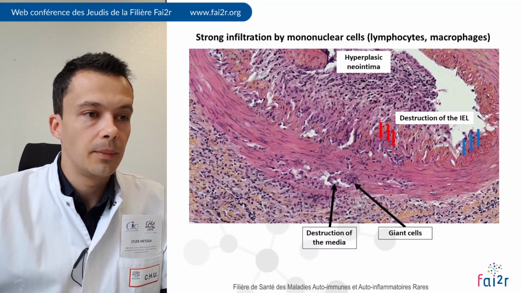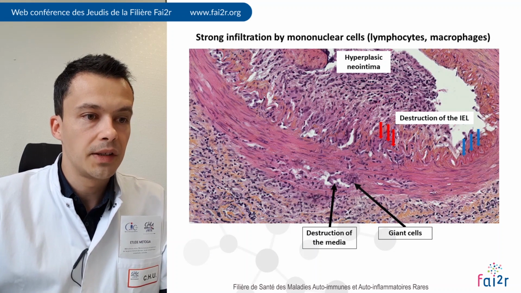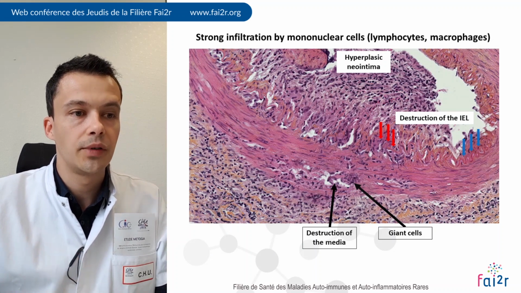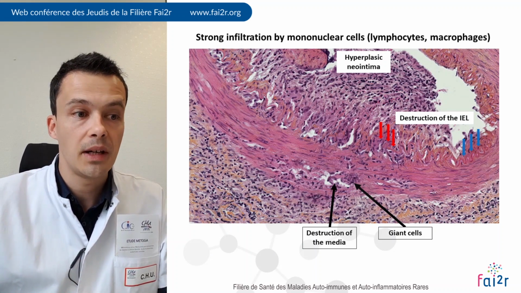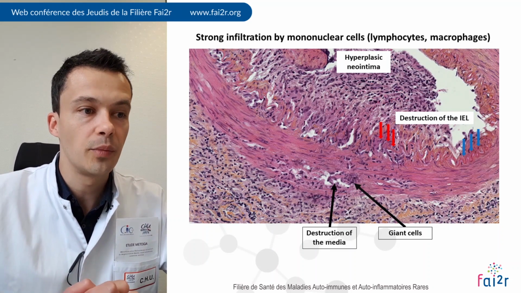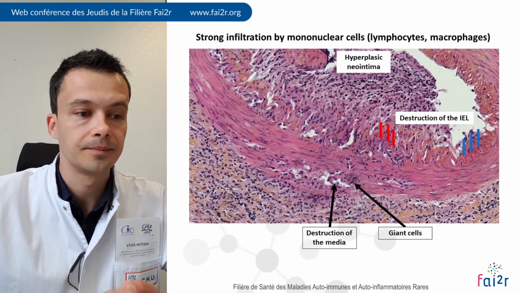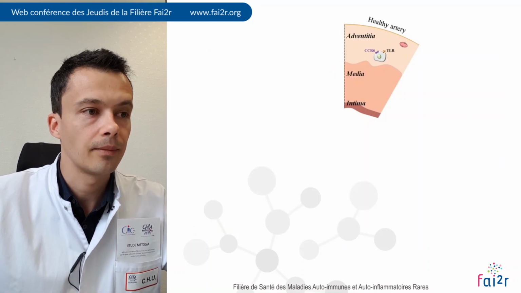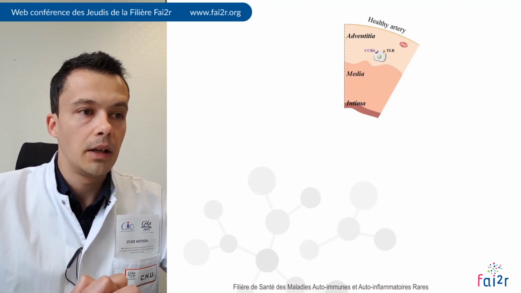On this slide, you can see that there is a destruction of the internal elastic lamina, allowing this migration of vascular smooth muscle cells from the media to the neointima.